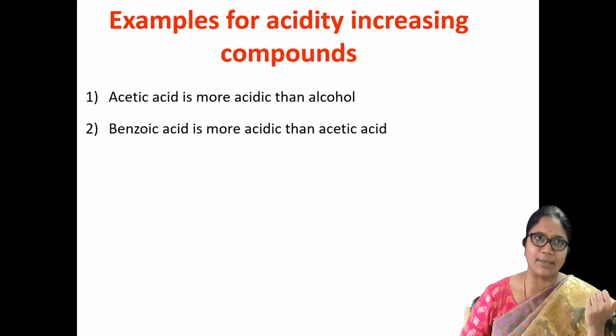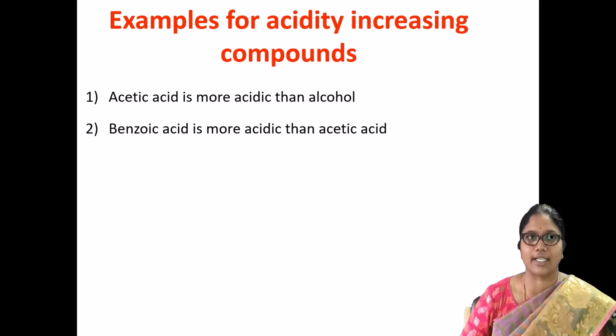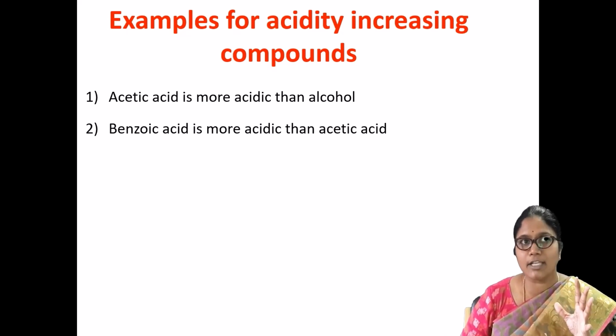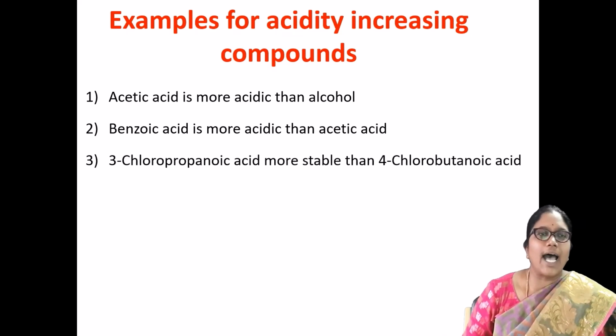I already told you in the previous slide that aromatic carboxylic acids are more acidic than the aliphatic ones, because of the greater number of resonance structures you can observe in aromatic carboxylic acids. So acetic acid is aliphatic, benzoic acid is aromatic. In benzoic acid you may get 4 resonance structures and in acetic acid you may get 2 resonance structures.